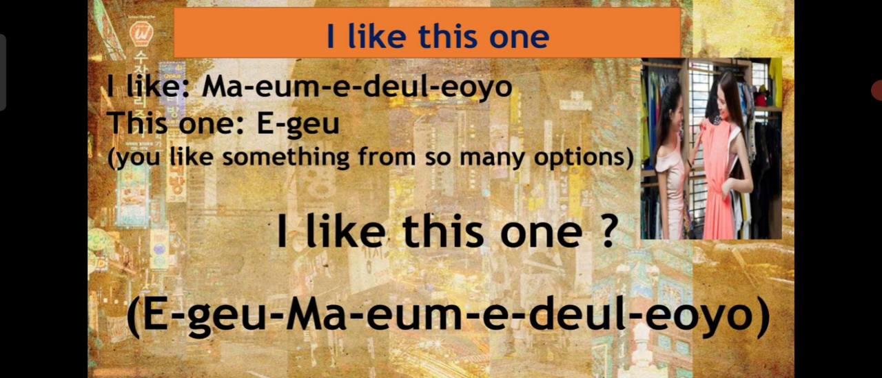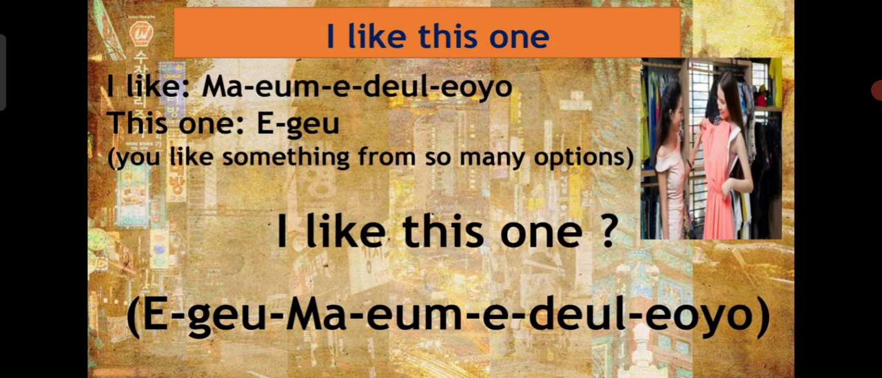You had so many options, plenty of dresses, and you tried all of them and selected just one dress. So from the many options you selected just one dress. In that case this one will be ige. Got my point? And I like is maame dilleo.